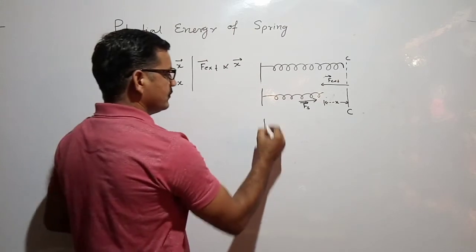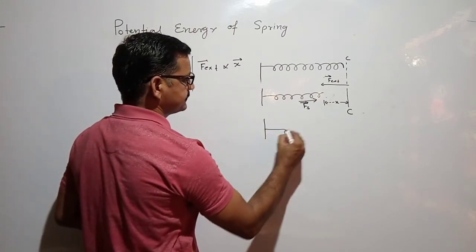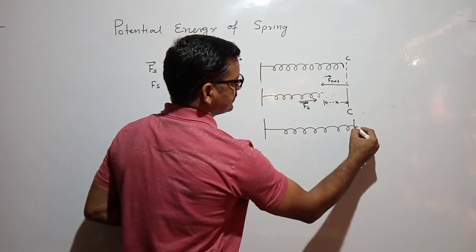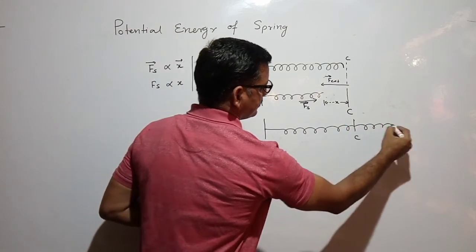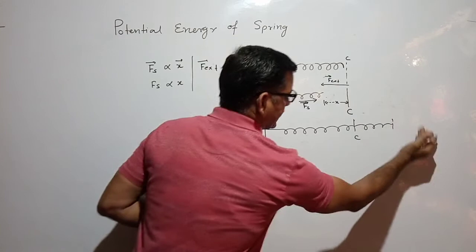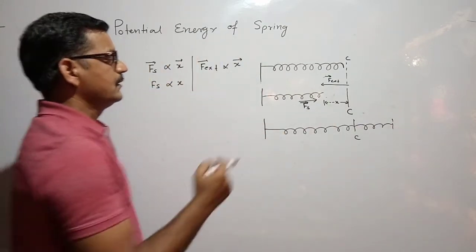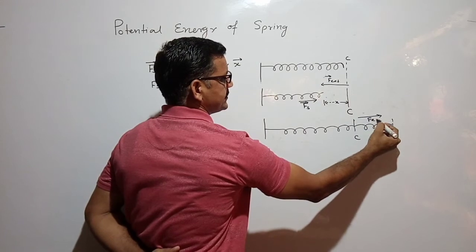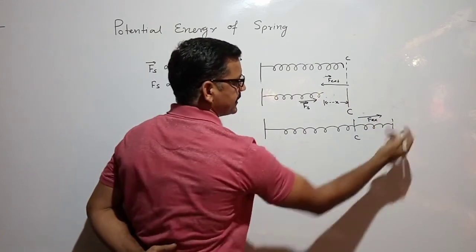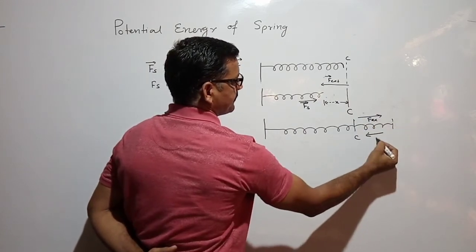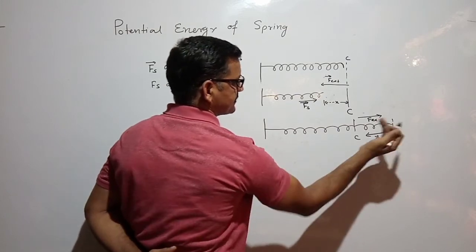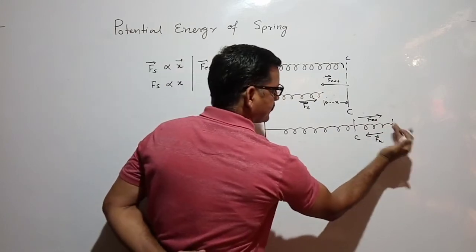Now if you stretch it, you have to apply the force from the main position toward the right side. When you apply the external force from the main position to the right side, the spring force will be in the opposite direction, from right toward left.